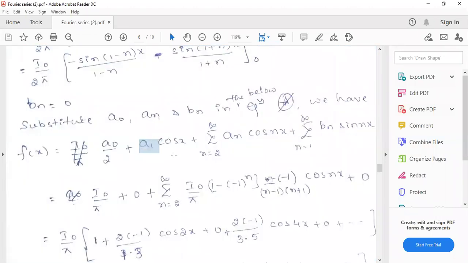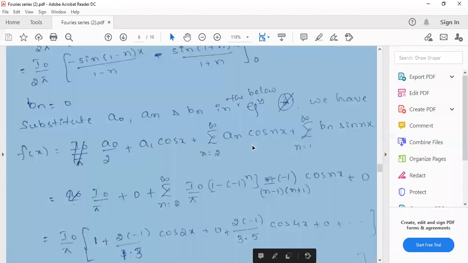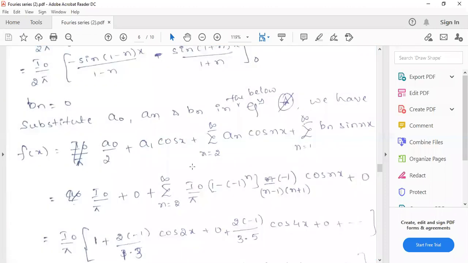A1 cos x I will write, and the remaining I will put in summation form, n equals 2 to infinity an cos nx, and the other one is n equals 1 to infinity bn sin nx. Since the an value we got is not defined for a1, I have written the summation n equals 1 to infinity an cos nx as a1 cos x plus the summation n equals 2 to infinity an cos nx.